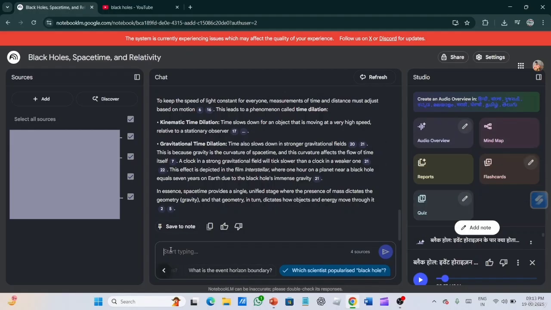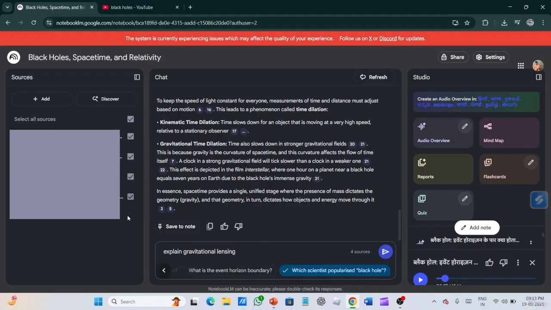Now, in this middle panel, there is a chat section where we can also ask, like, explain gravitational lensing.